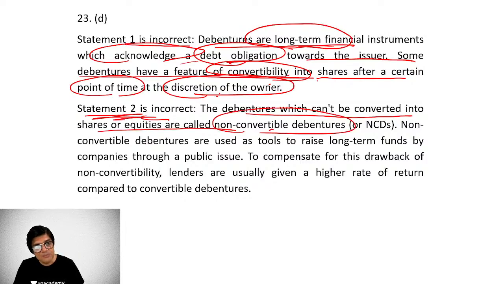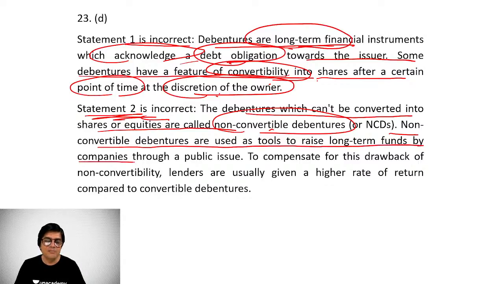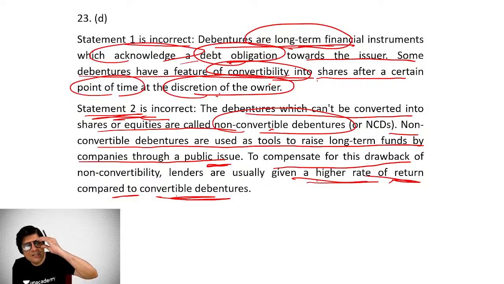Only convertible debentures can be converted into shares and equities. Non-convertible debentures are used as a tool to raise long-term funds by companies through public issues, obviously. To compensate for that drawback, generally there is a higher rate of return on them compared to convertible debentures. Higher rate of return मतलब higher interest rate is being paid by the company.